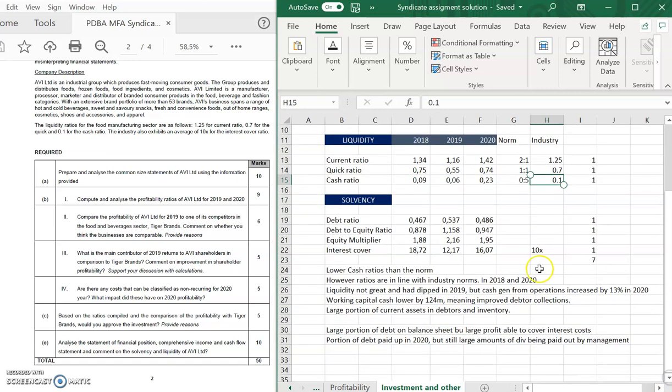And then when we talk to some of your solvency balances, you have to compute all these solvency ratios. Large portion of the debt on balance sheet, but a large profit being able to cover your interest costs. So here your normal industry norm for your interest cover is 10 times. You're sitting with around 16 times being able to cover your interest cover. So a huge portion above the industry norm has come through here. And the portion of debt paid up in 2020, but still large amounts of dividends also being paid out by management. Okay, so this is just your commentary on the liquidity and solvency ratio.